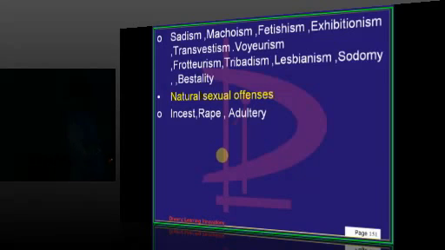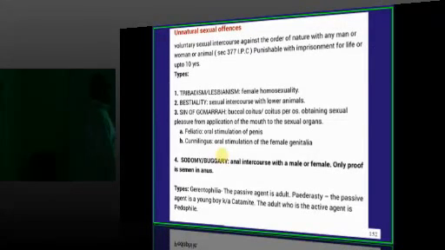Then what are called natural sexual offences? In some countries incest is punishable, in some countries it is not. So incest, rape, adultery. But rape is punishable in any country. You can't tell the judge, sorry, I don't know, in this country rape is a crime. You can't plead. Rape is a crime in any country you go. Then what are unnatural sexual offences?